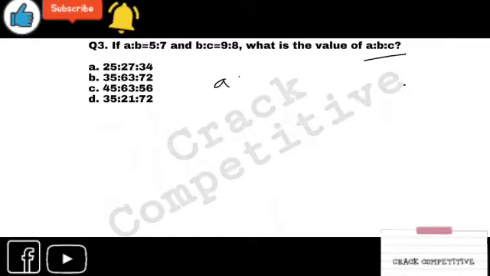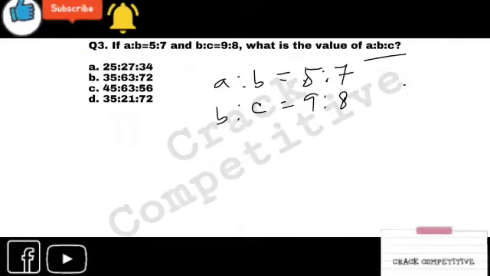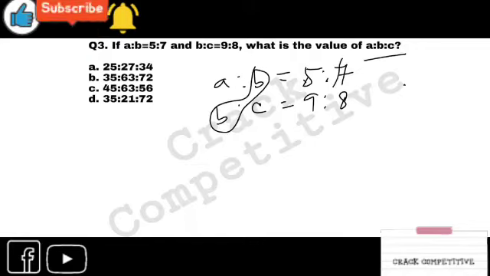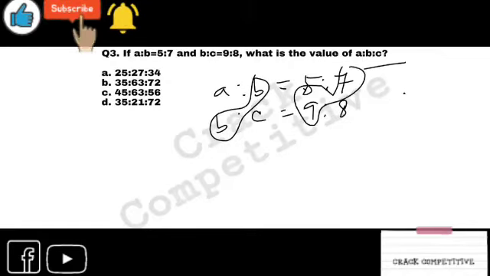You can see B is there in both the ratios, right? So if you want to make A is to B is to C with your basic knowledge, what will you do? You will just make it a single number, right?